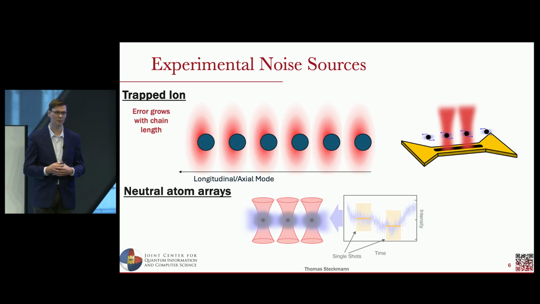For the rest of this talk, I'm going to focus on trapped ion systems in our experimental work with Duke. In particular, in trapped ion systems, this type of error can always be dominant because it grows with the size of the chain length. So you can always push yourself into a regime where this is the limiting type of noise in the system.